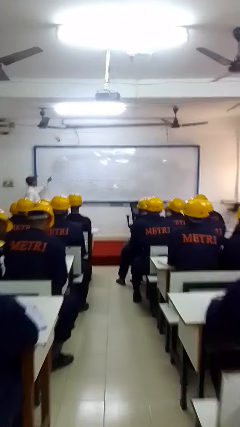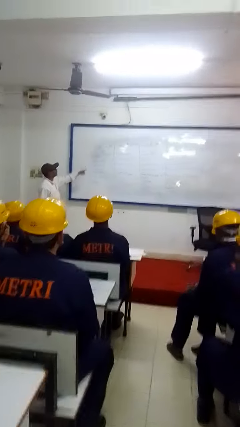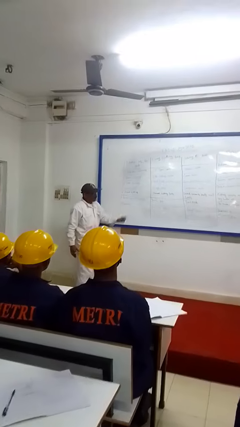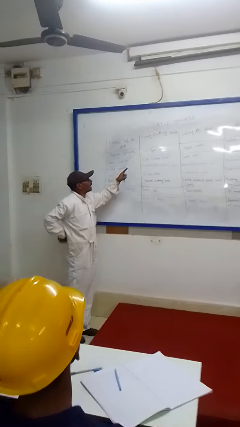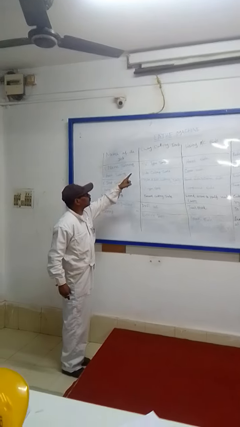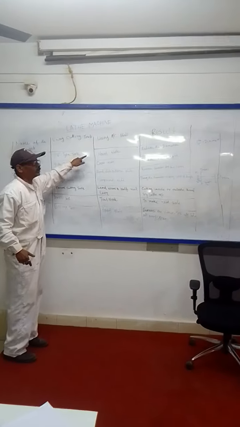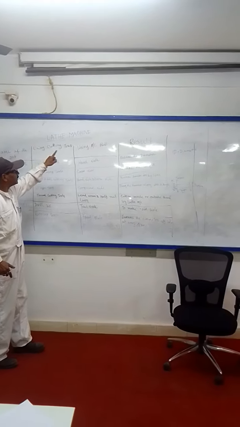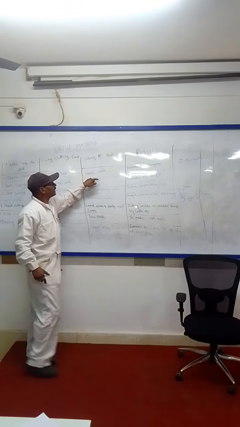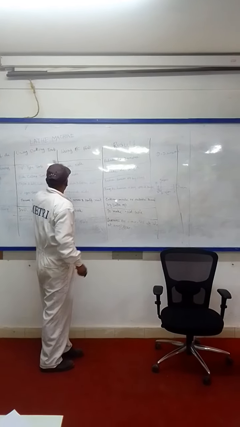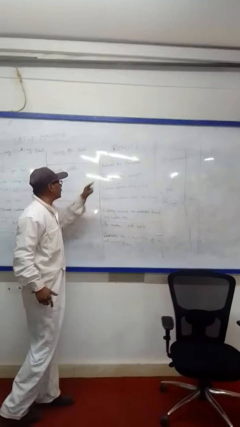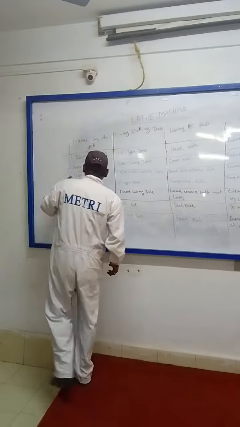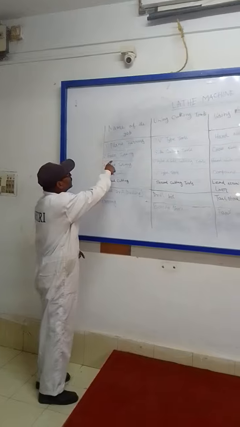Lathe machine. Now, name of the job: plane turning. For plane turning, what type of cutting tools do we use? V-type tools. Using machine parts, hand slide. After plane turning, what will be the result? Reduce the diameter.